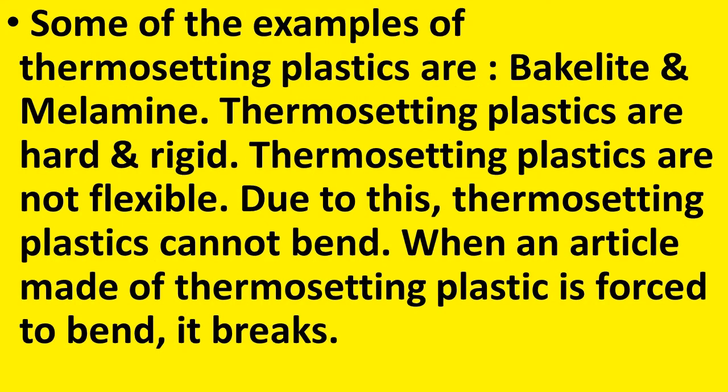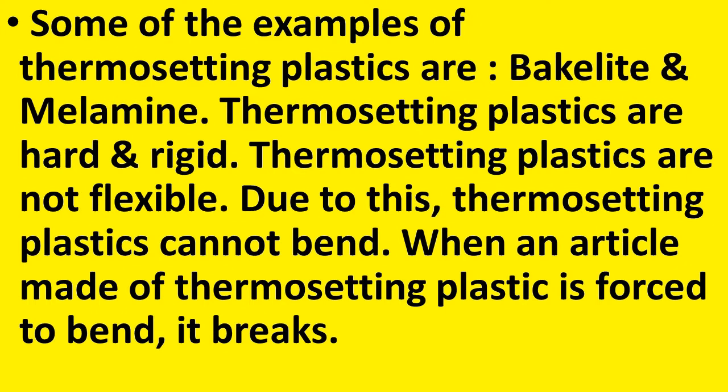Some examples of thermosetting plastics are bakelite and melamine. Thermosetting plastics are hard and rigid. In the previous class we have seen the uses of bakelite and melamine. So what kind of plastics are they? They are thermosetting plastics. Because thermosetting plastics are hard and rigid, bakelite and melamine are also very hard and rigid. They are not flexible.